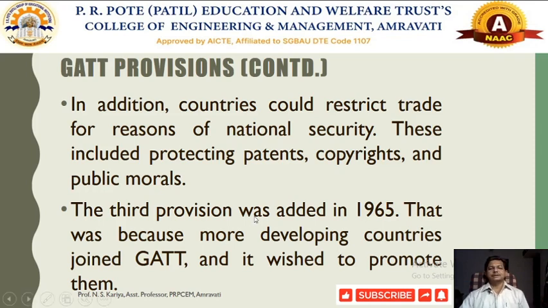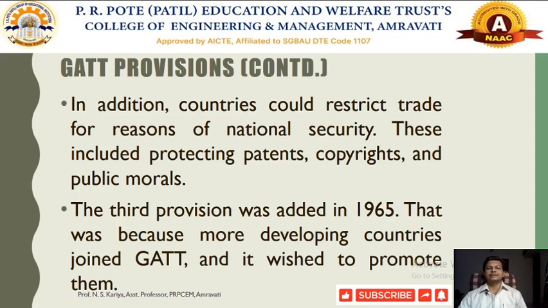The third provision was added in 1965. This form of provision was in favor of the developing countries, for those conducting international trade with developing nations. It was added because more developing countries joined GATT and it wished to promote them.